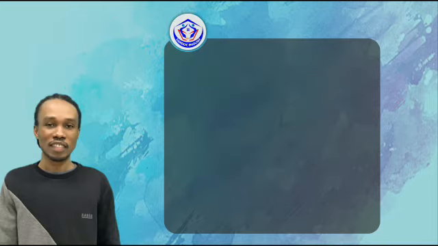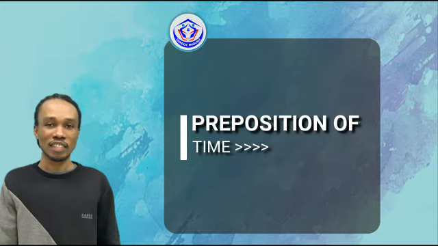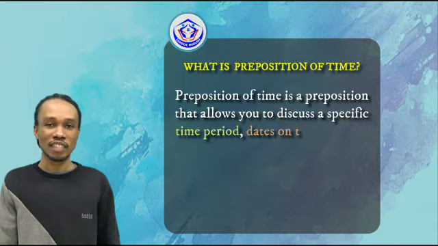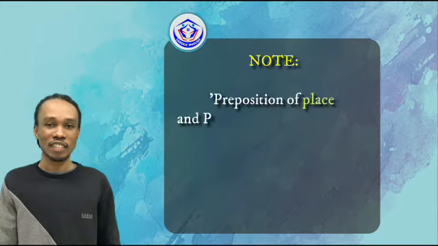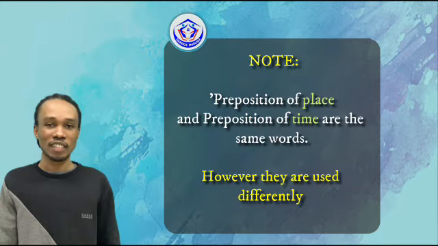Previously, we spoke about preposition of place. So we're going to talk about preposition of time. A preposition of time is a preposition that allows you to discuss a specific time period, dates on a calendar, days of the week, the actual time something took place. Preposition of place and preposition of time are the same words. However, they are used differently.